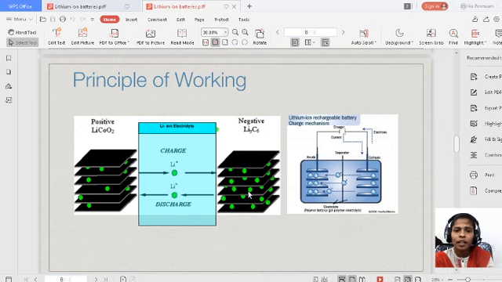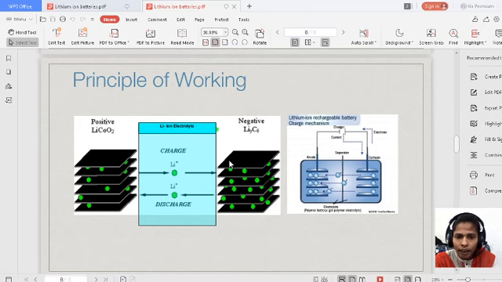So this is the diagram of the lithium ion battery. This is the tentative diagram. It has a layered structure: the layers of cathode, layers of anode, and in the middle we have the electrolyte. We have seen which acts as the anode. The anode is lithium dissolved in carbon. The cathode is active metal oxides, that is lithium cobalt oxide, lithium manganese oxide, lithium vanadium oxide, or lithium nickel oxide. But here we have chosen lithium cobalt oxide as the cathode.